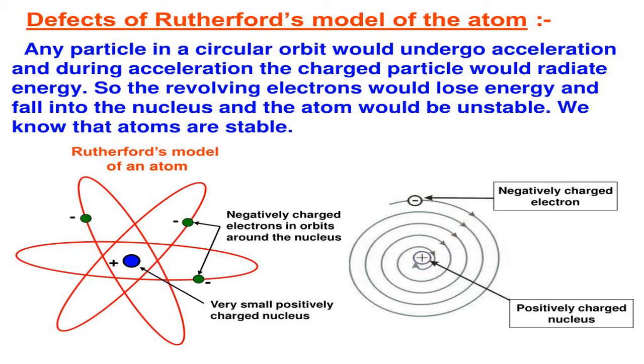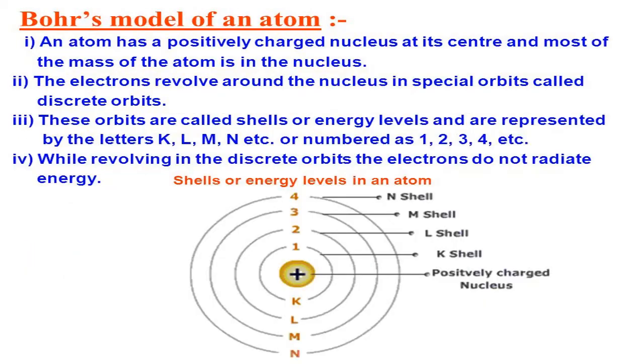This anomaly, this drawback, was clarified by one more scientist, from Denmark. His name is Niels Bohr. He gave his own model, called the atomic model given by Niels Bohr, Bohr's atomic model. Today we are going to discuss Niels Bohr's atomic model, and how he rectified the anomaly of Rutherford. Once again, I welcome you all to today's session on Bohr's atomic model. This is the defect.